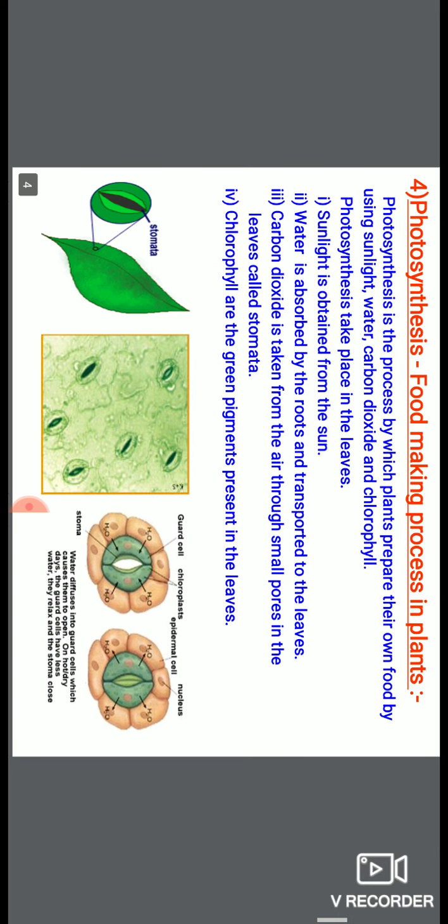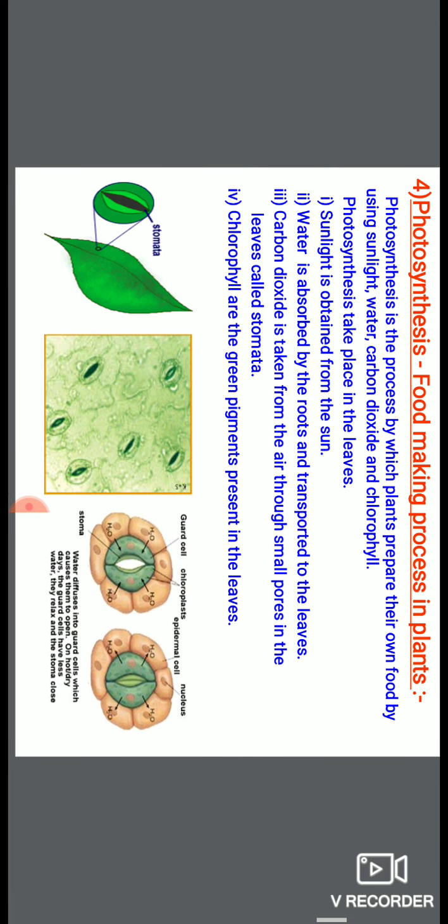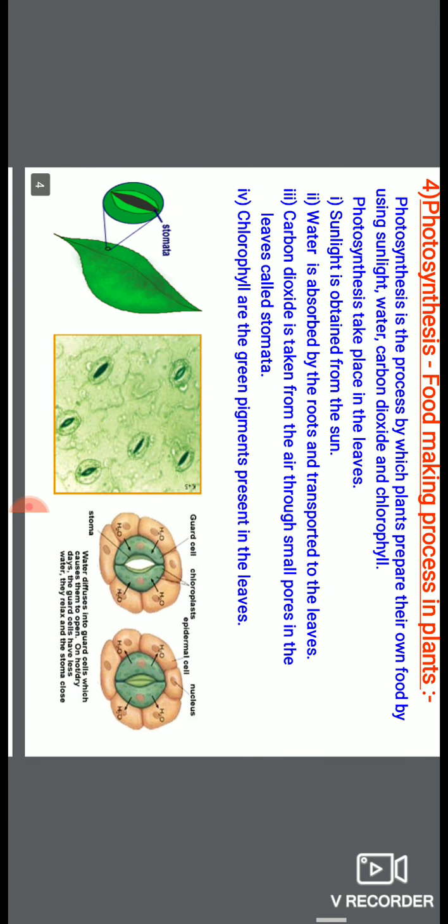In the leaf this water is utilized in the photosynthesis process. And the third requirement for photosynthesis is carbon dioxide. The third requirement for photosynthesis is carbon dioxide.